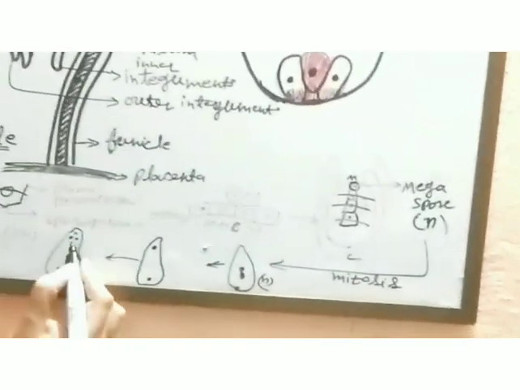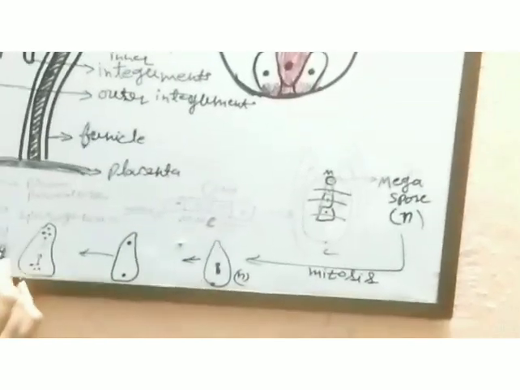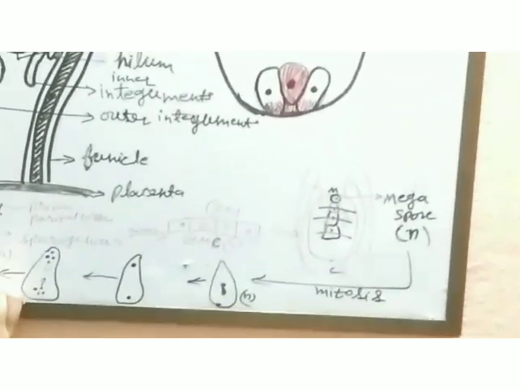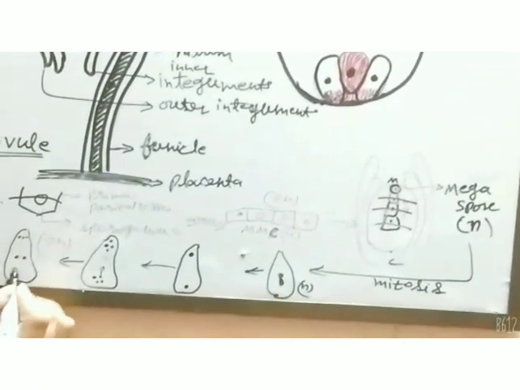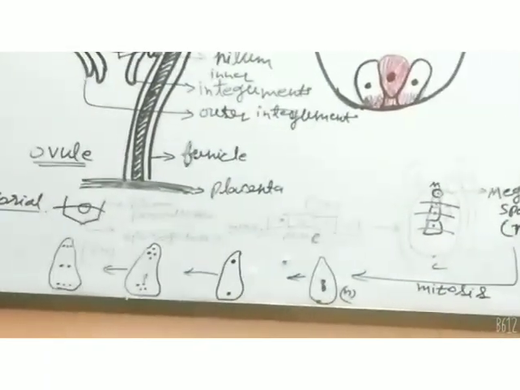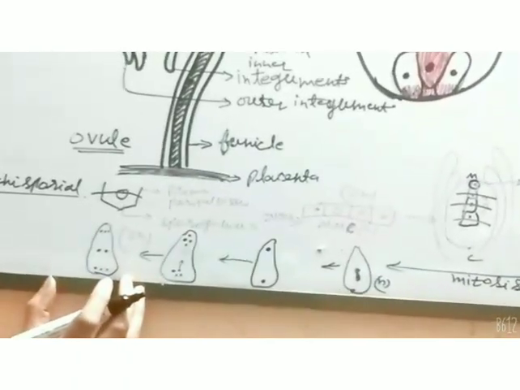Among these, one nucleus will shift towards the center in this way, and three nuclei will remain at both the poles. After this 8 nucleated structure,